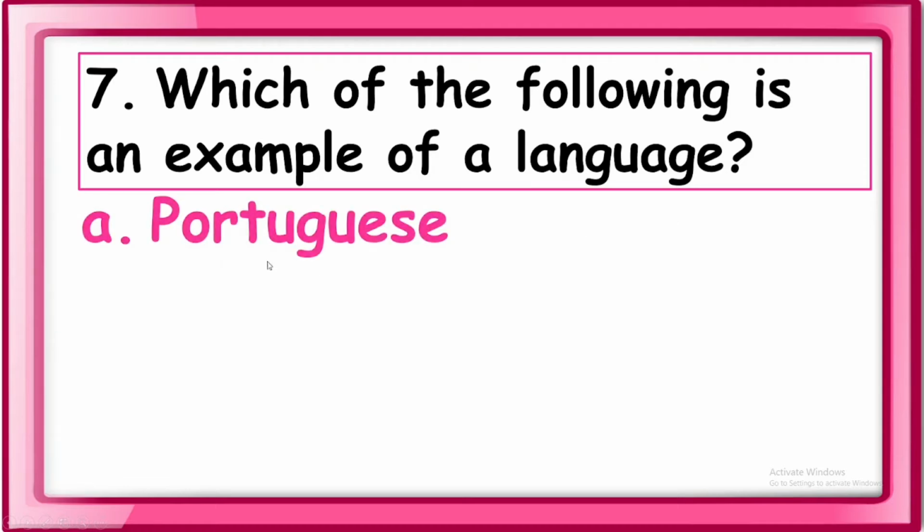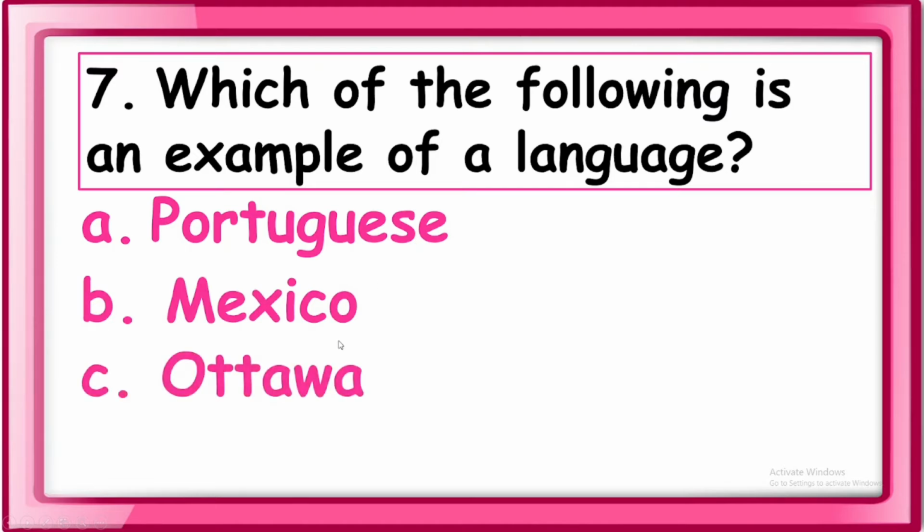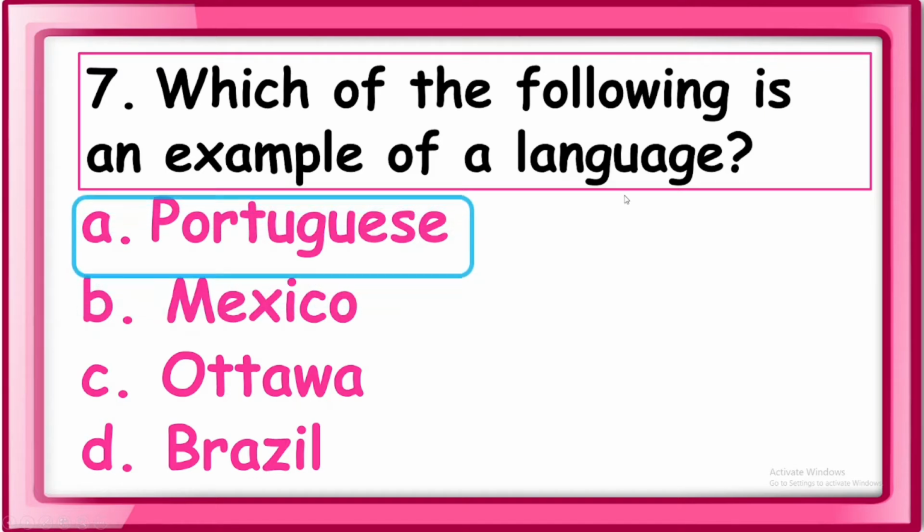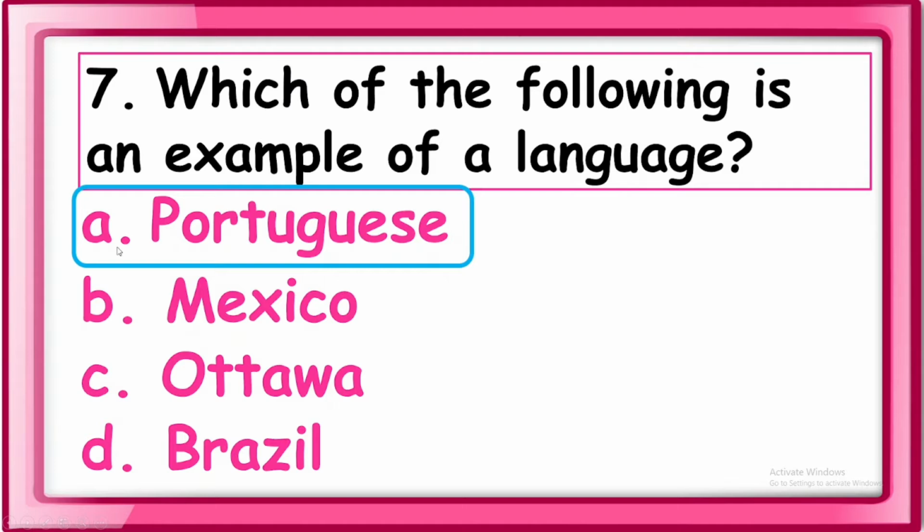A. Portuguese. B. Mexico. C. Ottawa. And D. Brazil. So which of the following is an example of a language? It's letter A. Portuguese.